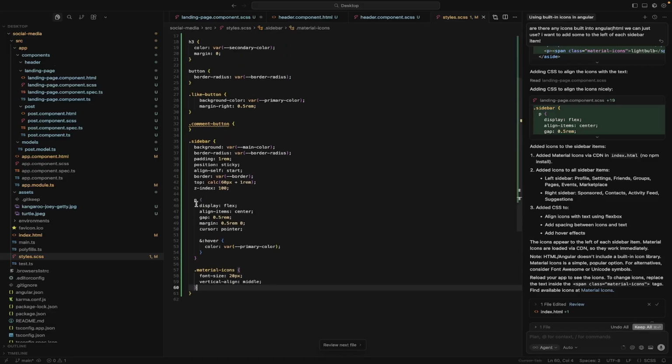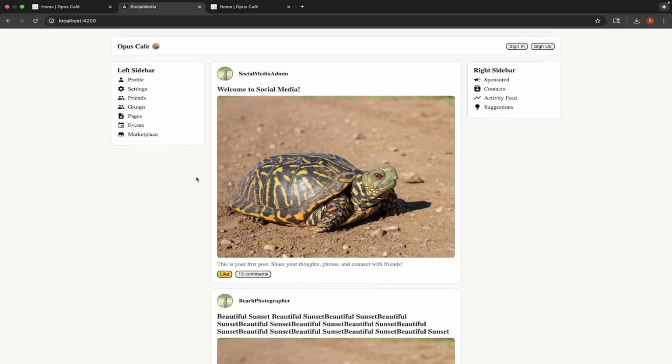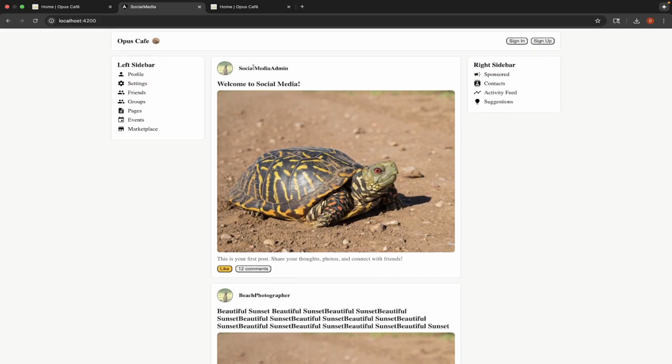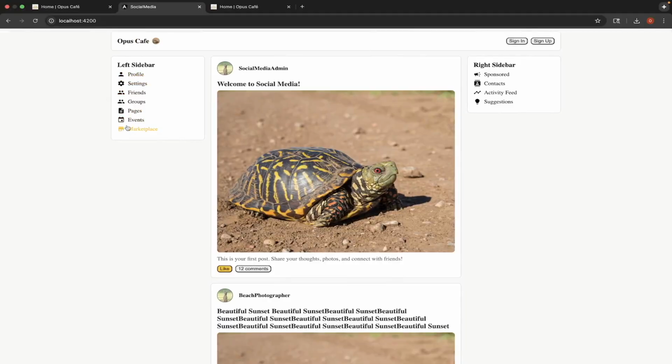Okay, so it said it's going to display flex. Remember we keep using that over and over again to center things on the same row? Well, it did it too. So I'm glad my crazy stuff of doing that here and here and here is what you should be doing. It's giving the gap, which you should be familiar with now, and it's giving it a primary color when you hover. That works with me.